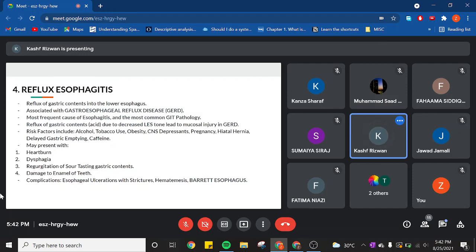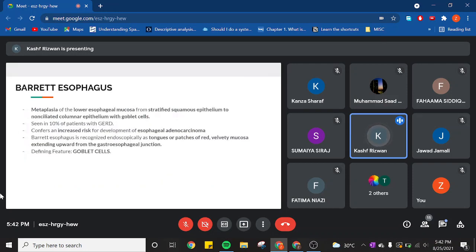Then we start. Next up, we have Barrett esophagus. So about 10% of patients who have chronic GERD present with Barrett esophagus, and this is characterized by metaplasia of the lower esophageal mucosa from stratified squamous epithelium to non-ciliated columnar epithelium with goblet cells. If you just remember the first line, that's it for your exam.